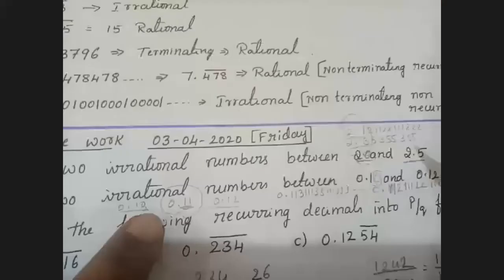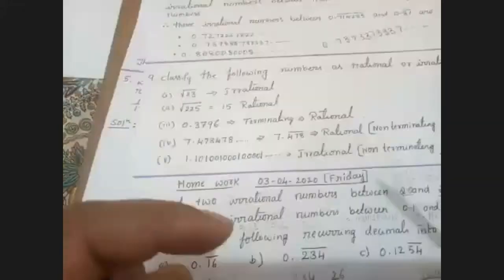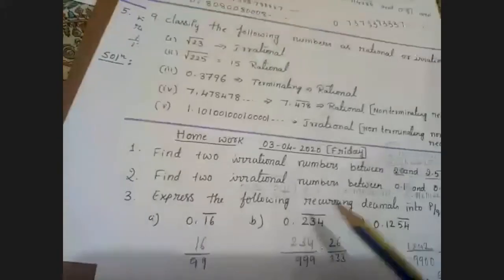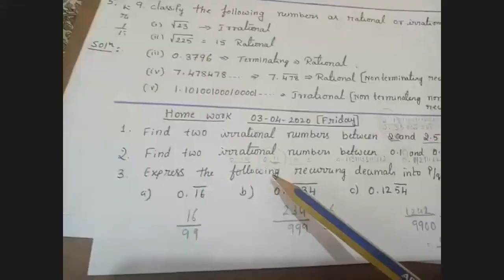0.109100, 0.110099. What answer have you done here? Ma'am, 0.109854. Okay, that is also correct. 0.109854, etcetera. Right? Yes, ma'am. That is also right.